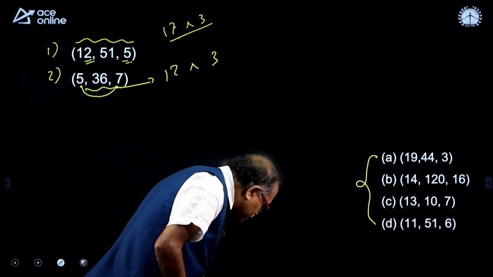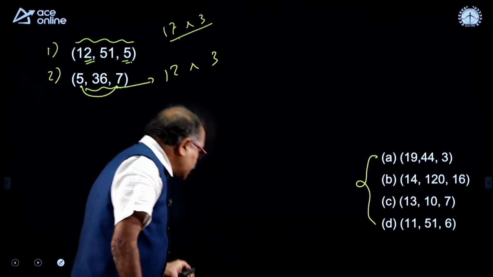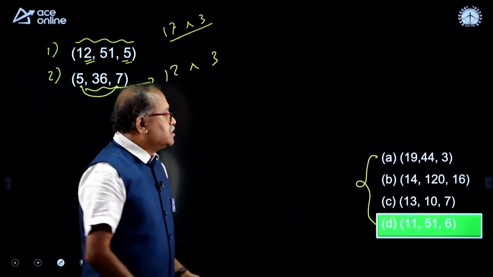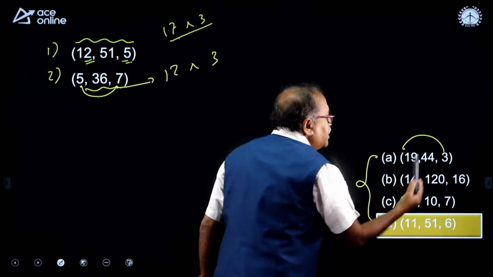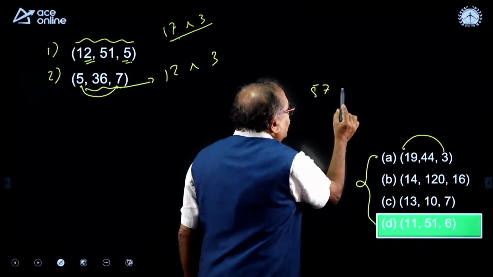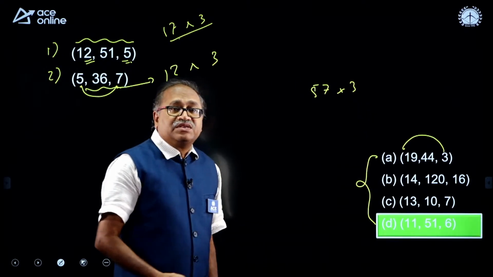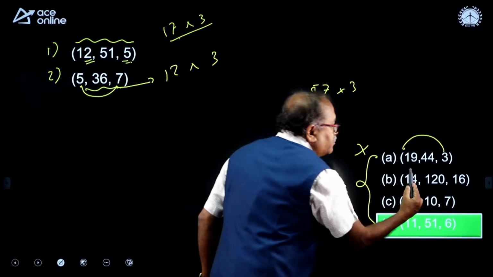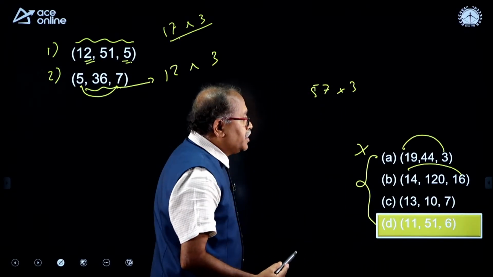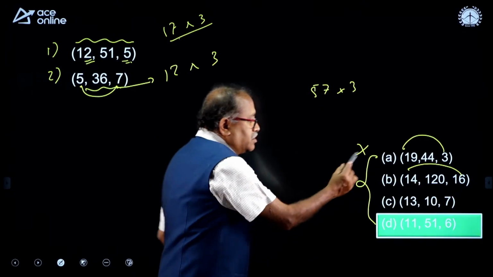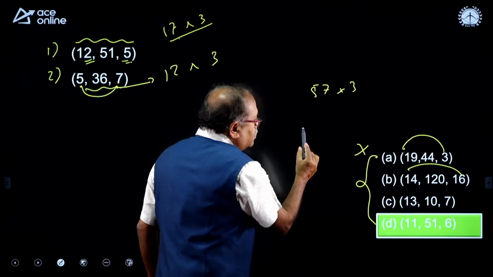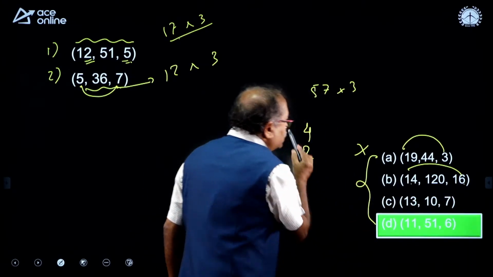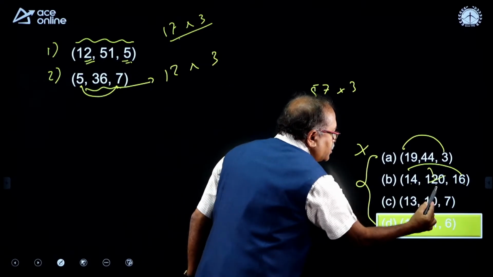Let me check the answer of Mr. Rakesh. He has said option D. Yeah, that is right. Let me directly check over here. If I multiply 19 into 3 is 57, and if I multiply 57 by 3, I will not be getting 44. So, this is eliminated. When I multiply these two, 6 4s are 24, 24 carry 2, and 14 plus 2 is 16 plus 6 that comes to 22. I am not getting this number.